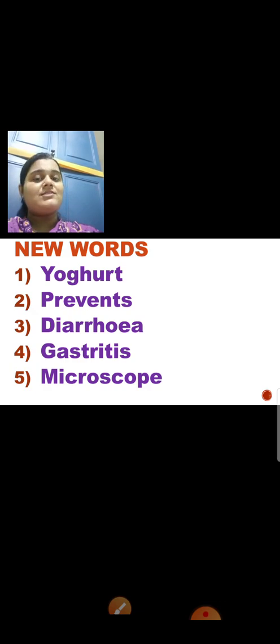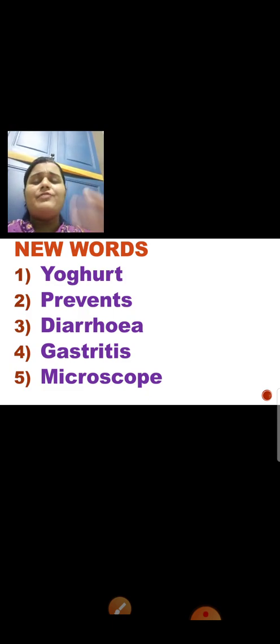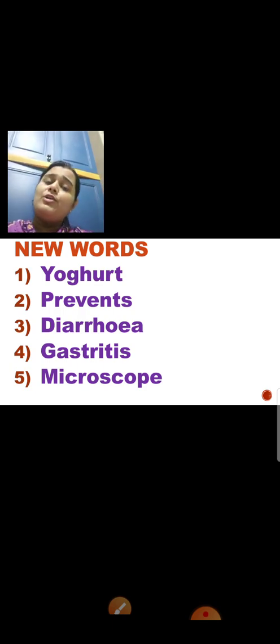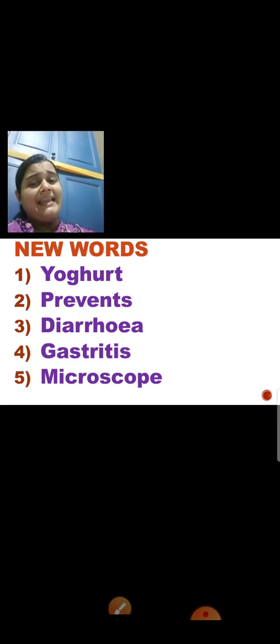See the fourth one. Gastritis. Gastritis is related to the stomach. When your stomach is paining, when you're feeling like vomiting, when you're feeling dizzy, when you're feeling like you are going to fall, you're feeling weak, your stomach is paining, that is related to gastritis. Again, it is a kind of sickness.